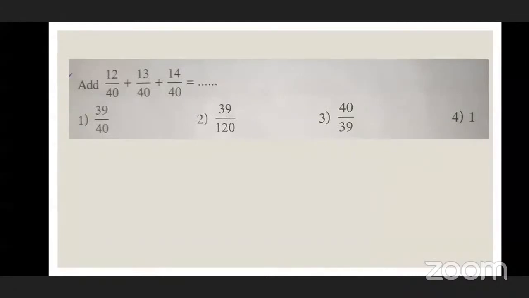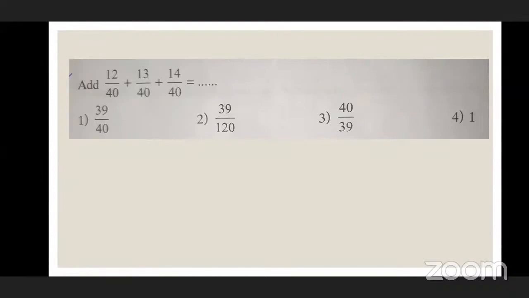What is the answer of this addition of fractions? First one, 12 upon 40 plus 13 upon 40. 39 upon 40. Is it right? Yes, sir. Okay, what is the addition of numerators? 12 plus 13 is 39.